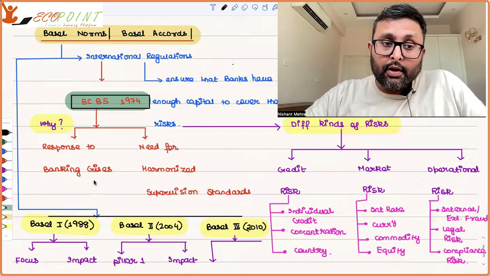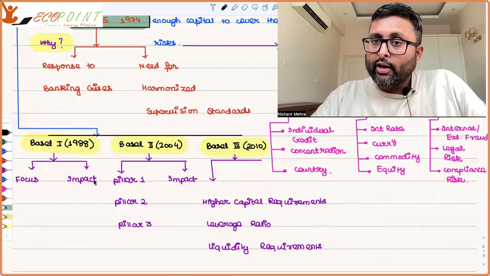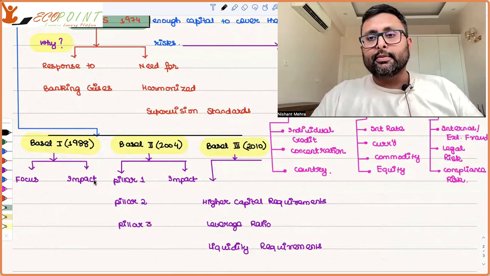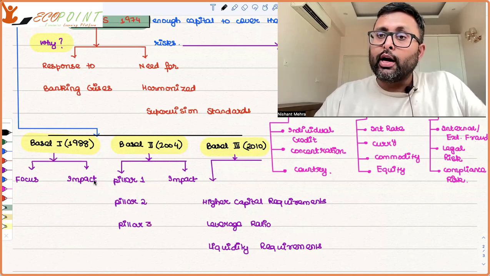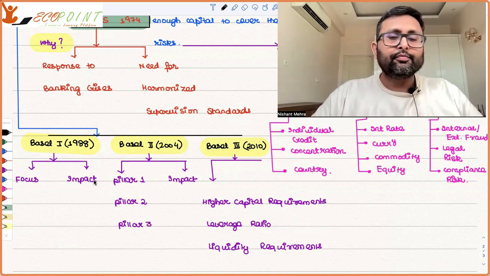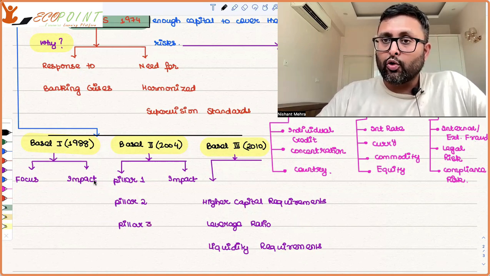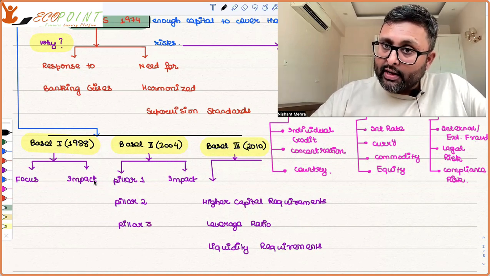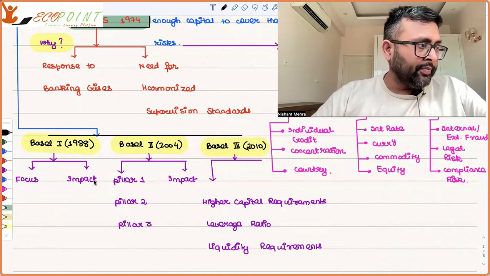Now what happened? There was the Basel I Accord, Basel II Accord, and Basel III Accord. These accords mean meetings, and these are called accords. Now, what did the Basel I Accord do? The main thing which the Basel I Accord focused on was the credit risk. Do banks have enough capital with them to cover their credit risk at least? That was the main thing. That was the thinking which came at that time, right?